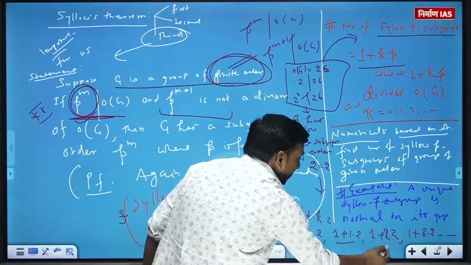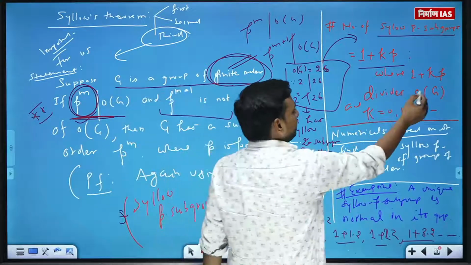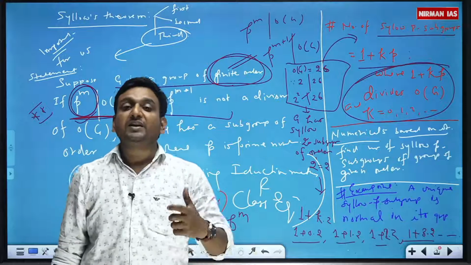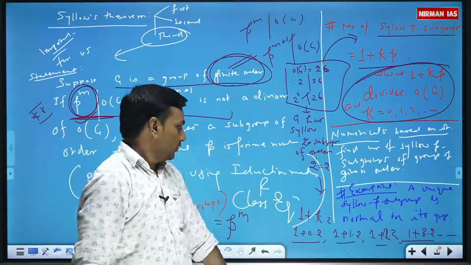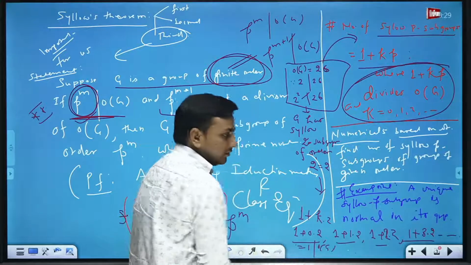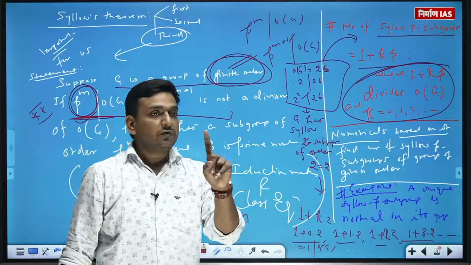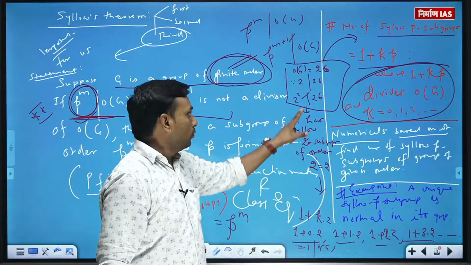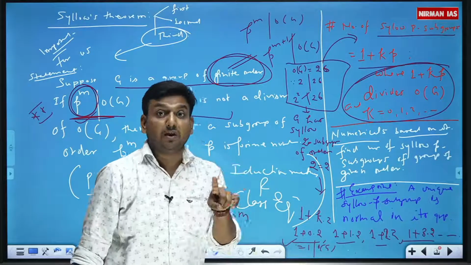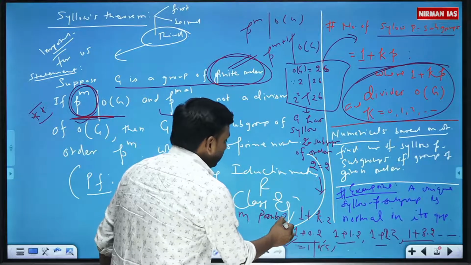But here the possibility will be confirmed only for those cases, please focus here, for which 1 plus kp divides the order. So 1 divides, this is what? 1, and 1 divides order of group. Is that clear? So there may be a Sylow 2-subgroup of order 2 here. The number of Sylow 2-subgroups may be 1. Maybe, I am saying possibilities are there.